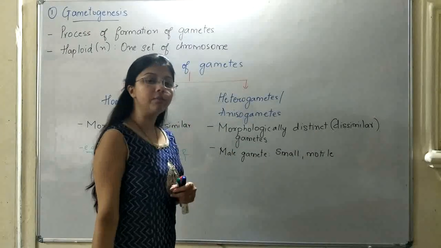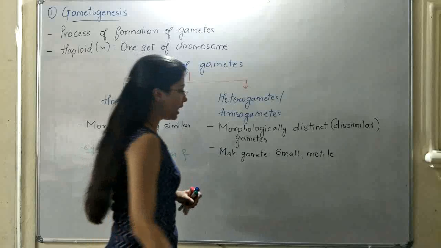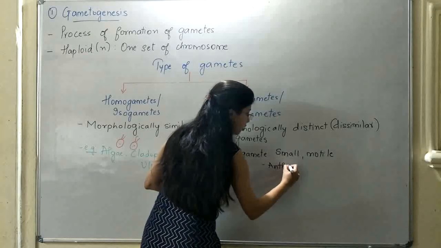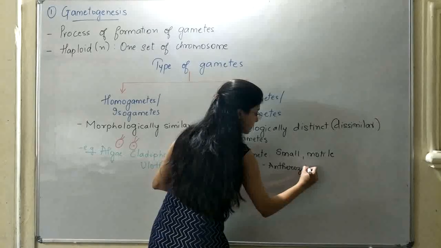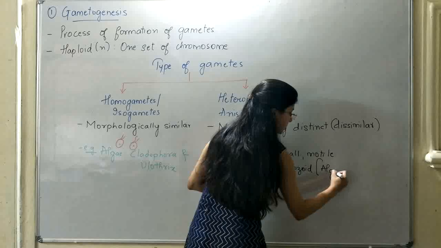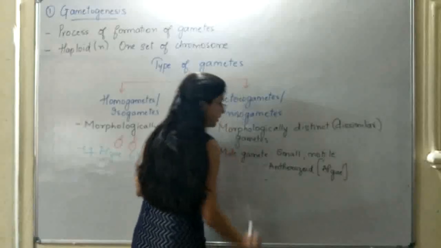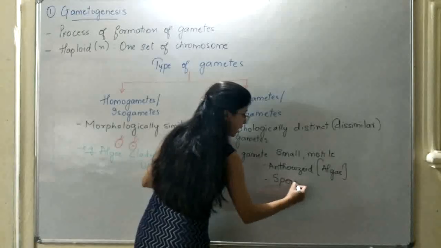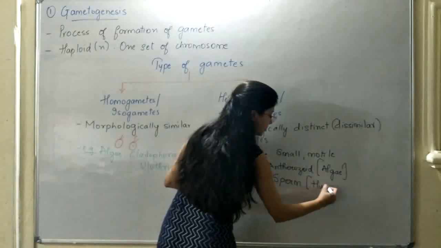When you talk about the male gamete of plants or algae, the term given for the male gamete is antherozoid. Whereas the male gamete of humans is called sperm.